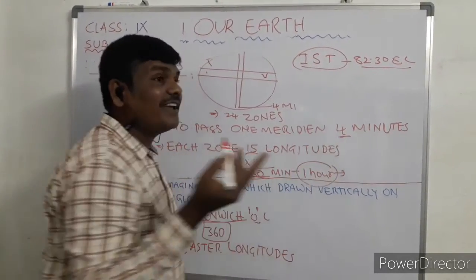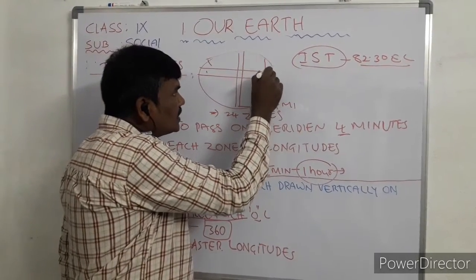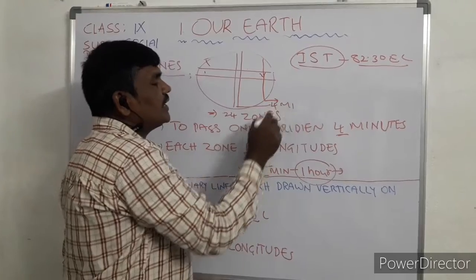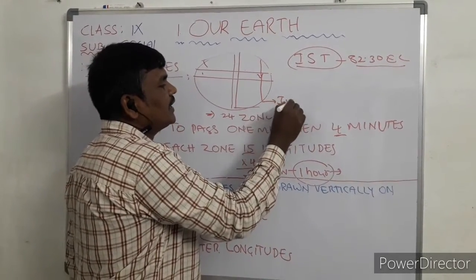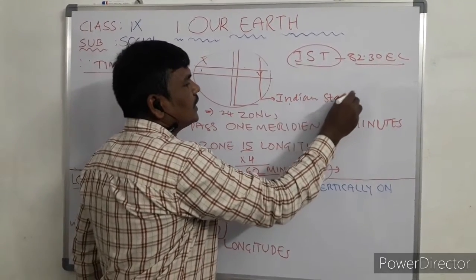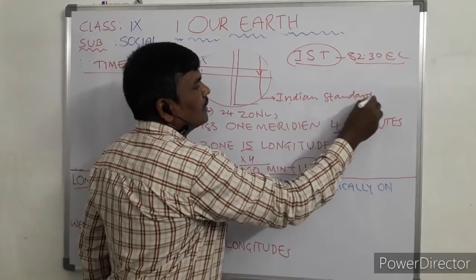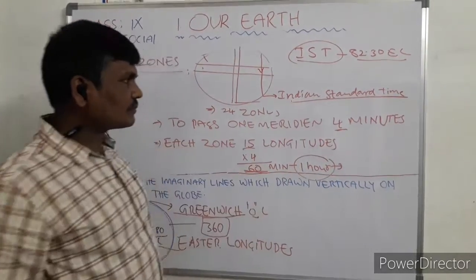Where is the 82.30 eastern longitude passing? This is Indian Standard Time.